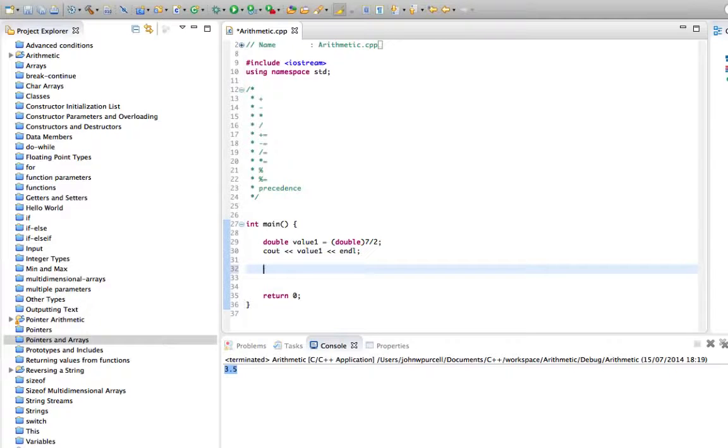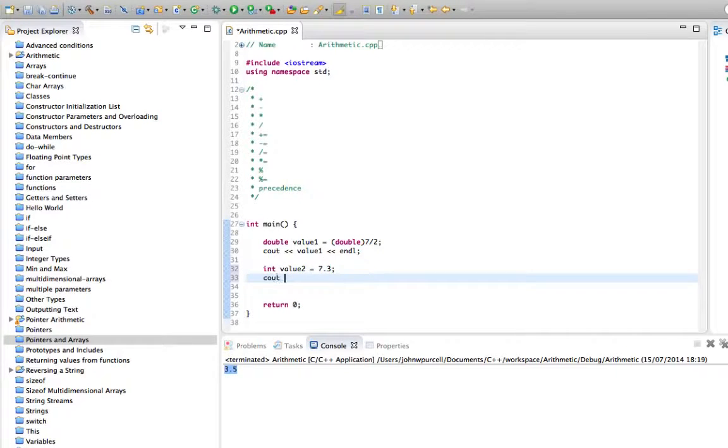We can use it to convert certain kinds of types into certain kinds of similar types. You can also cast a double to an int. So let's say we have int value2 equals 7.3. We can actually do that, but the compiler will issue a warning. It's possible some compilers might even throw an error. My compiler just gives a warning with this. I'm using GNU here. It did actually run, and we get 7.